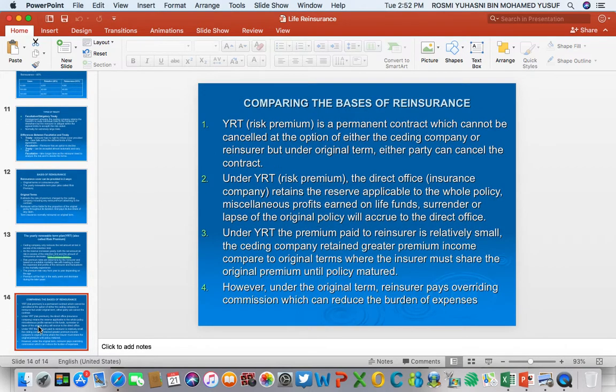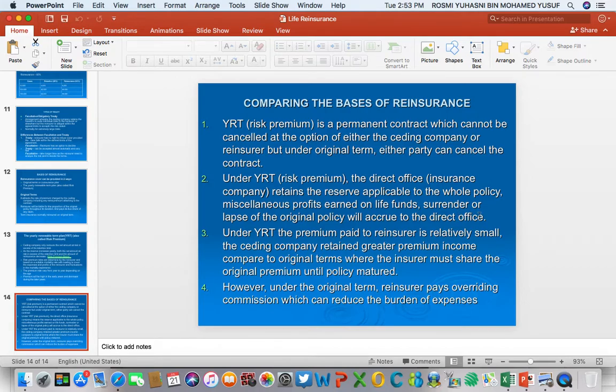So if we compare the two bases of reinsurance, which is original term and risk premium, number 1, the risk premium is a permanent contract which cannot be cancelled at the option of either the ceding company or the reinsurer. But under the original term, either party can cancel the contract. So number 2, for risk premium, the insurer will retain the reserve applicable to the whole policy, will retain the miscellaneous profits earned on the life fund, will retain the surrender value, will retain the lapse of the original policy. All this amount is accrued to the insurer.